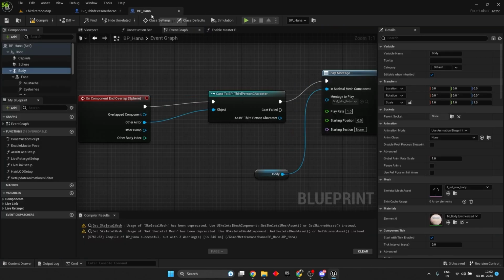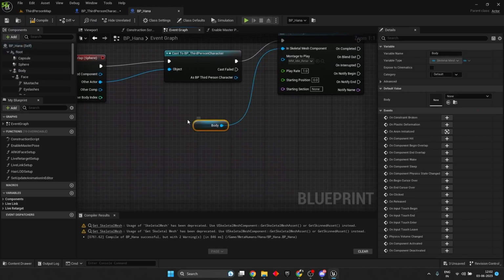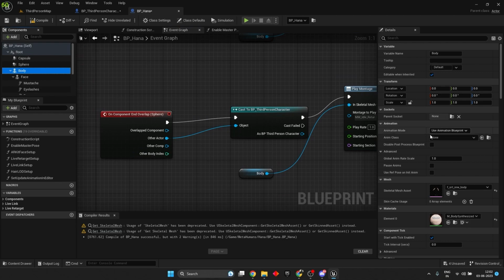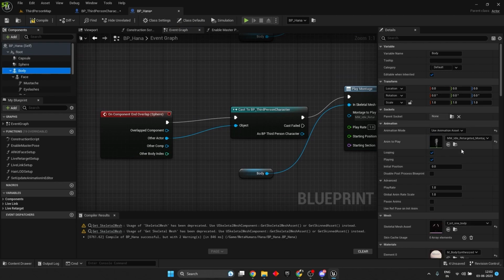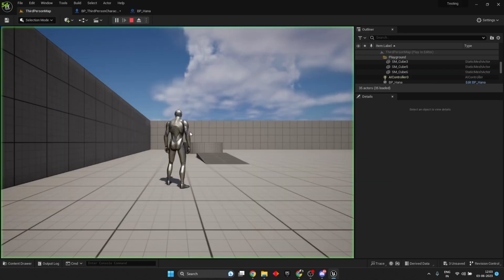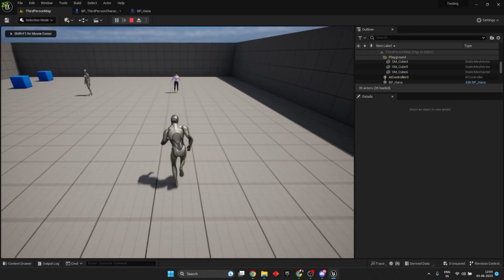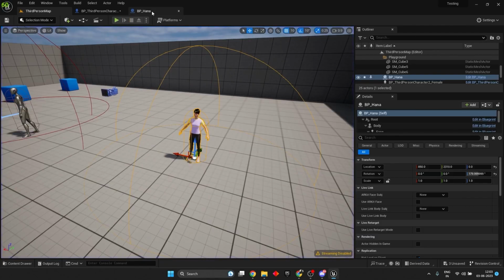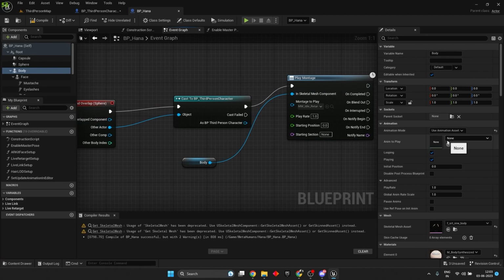But if you still want to do it, for the body, first you need to set the animation from here. But the best thing is we can just set the animation mode to an animation asset, right? Let me try if I set it to none and let us see if it sets from none to that. Okay, currently it is none, still nothing happens. So it needs some animation at the start to be played.